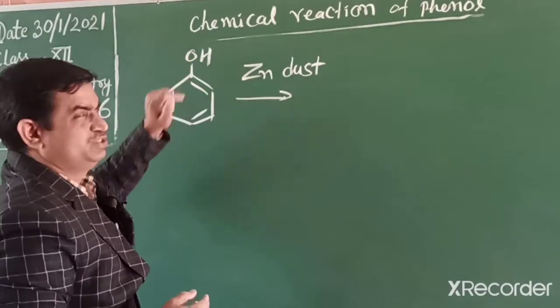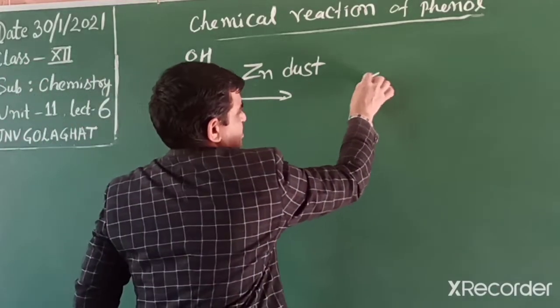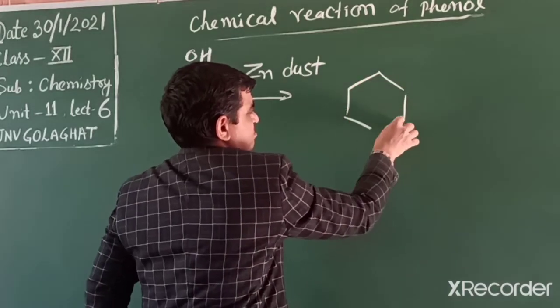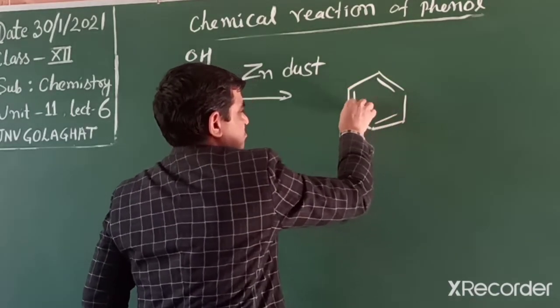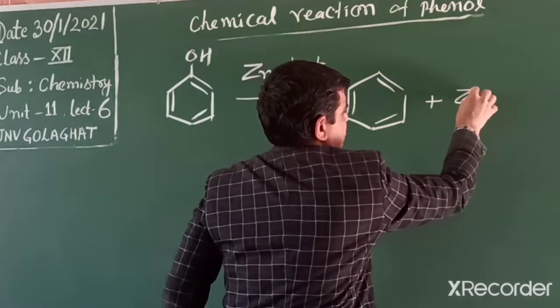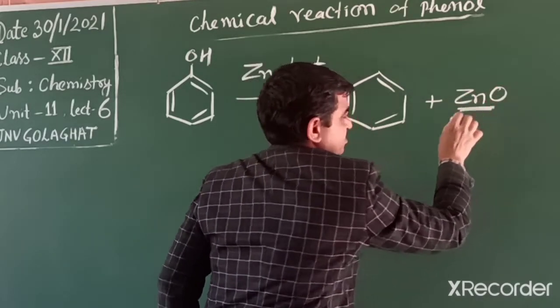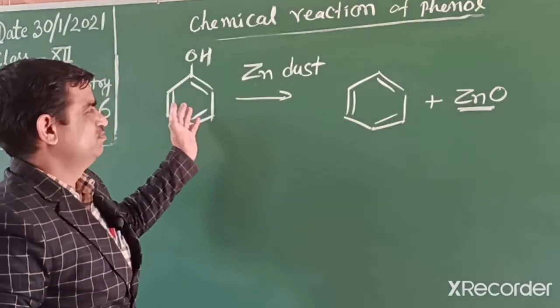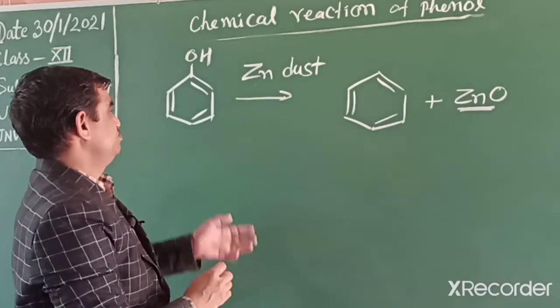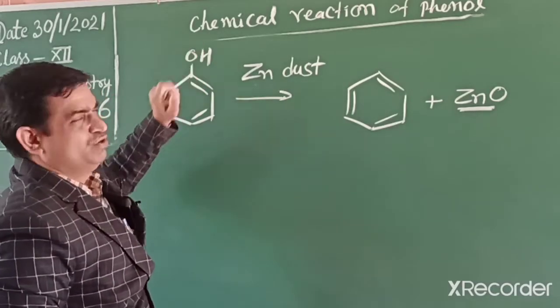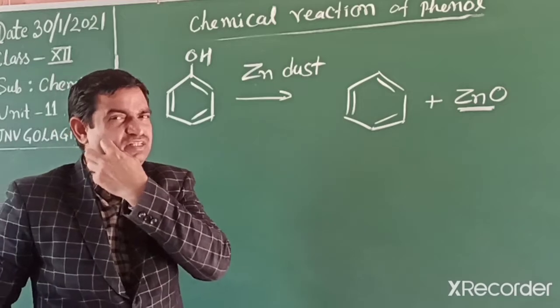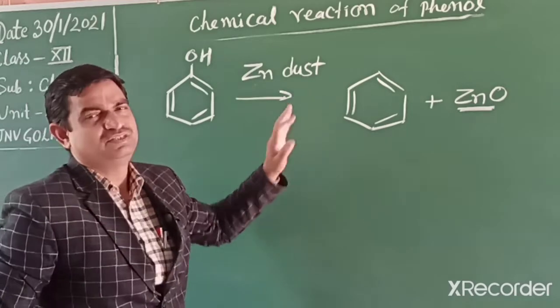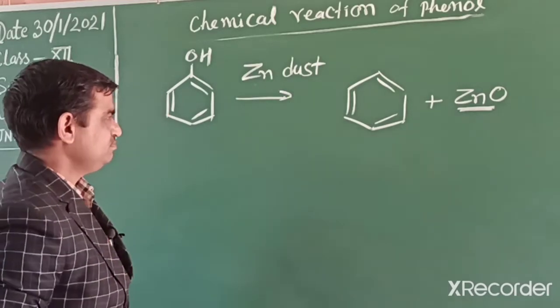Zinc removes oxygen, and we get the product benzene. This reaction we use in conversions. If we want to remove the alcohol group from the benzene ring, then we use this reaction in conversion.